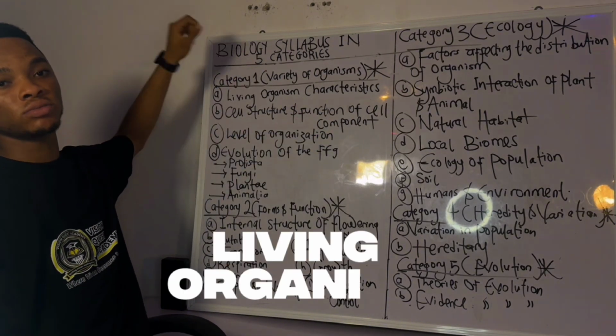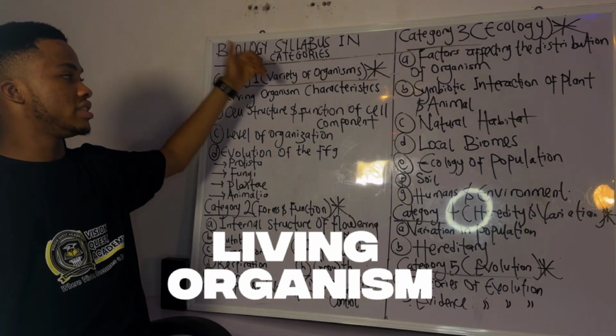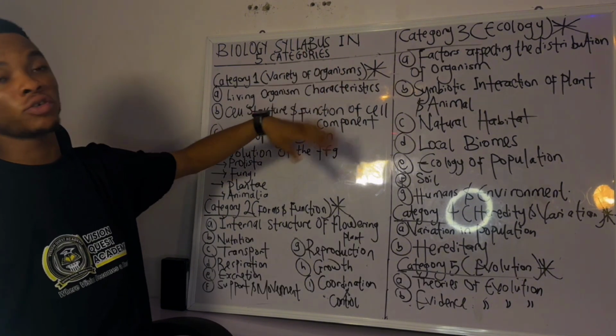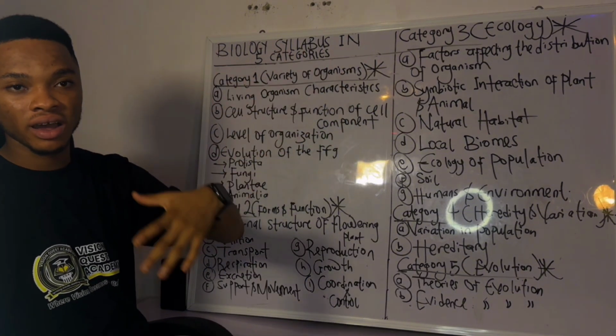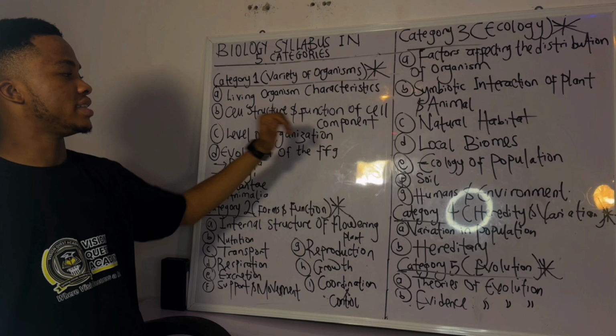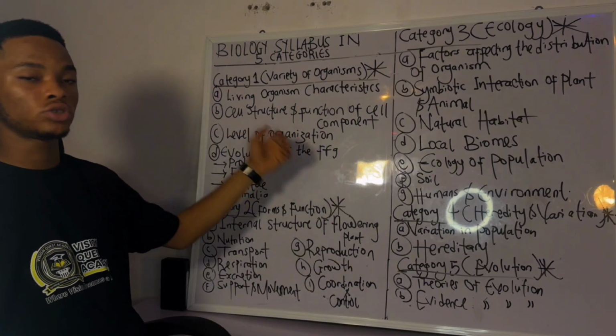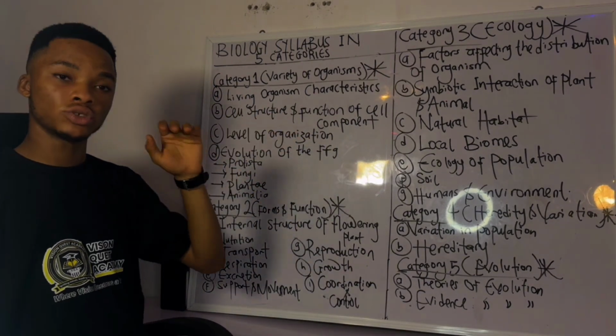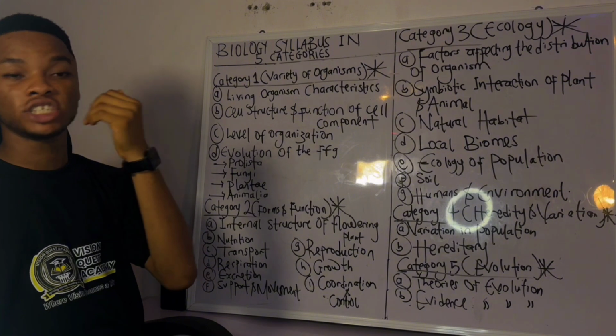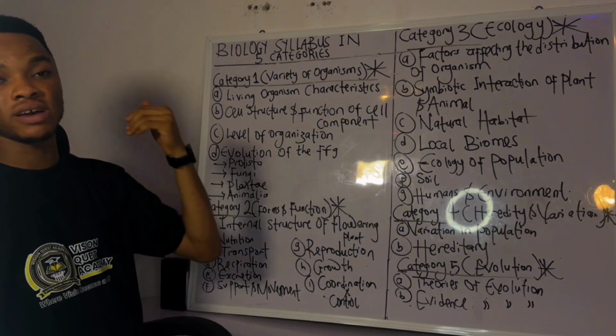Now, this aspect, we have some subtopics in it. We have living organism characteristics. We talk about some features of organism like what is virus, bacteria. Now, cell structure and function of cell components, that is plants and animals. So you have to know some structures, all these mitochondria, lysosome, the powerhouse, the kitchen of the cell. You have to know this organelle and their function, very important.